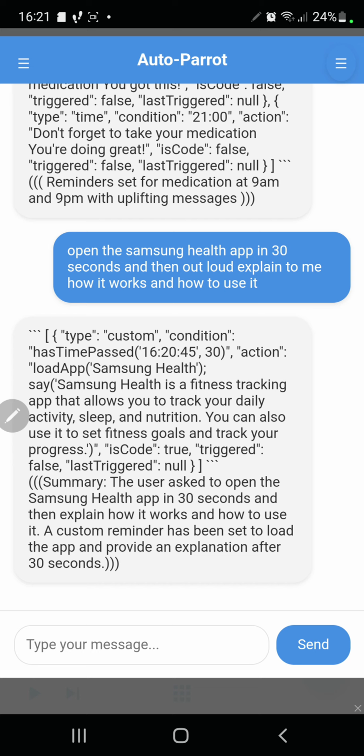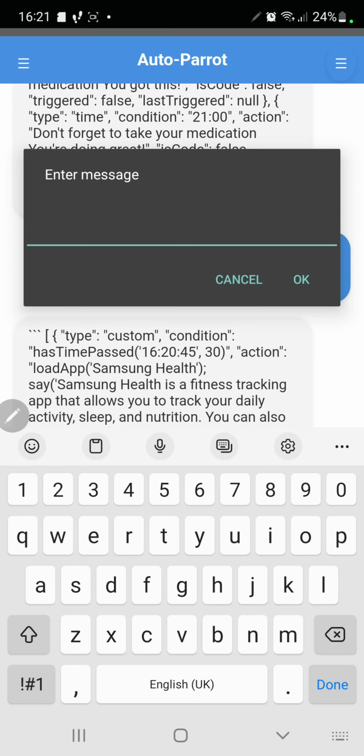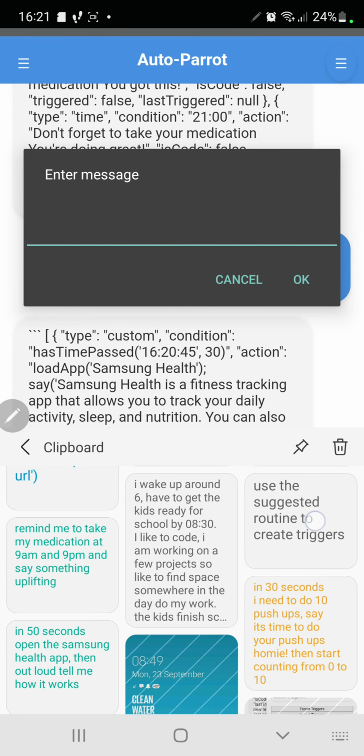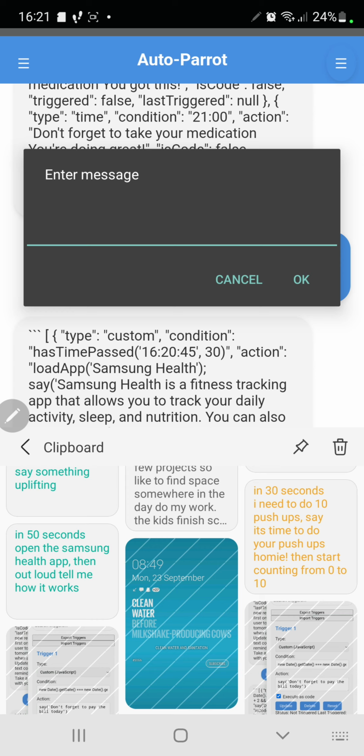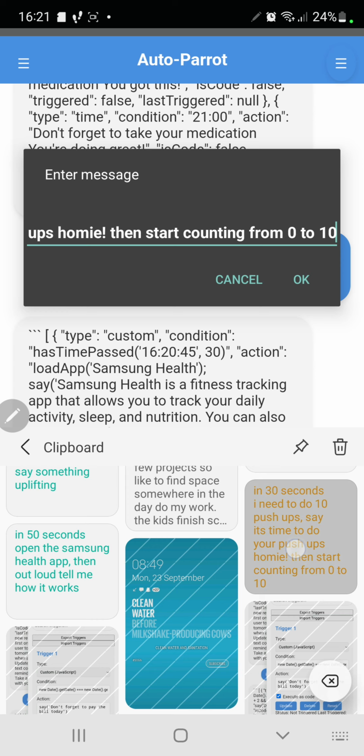Right now it's counting down to that 30 seconds. What I could go ahead and do is experiment with a few other things. Start counting down.